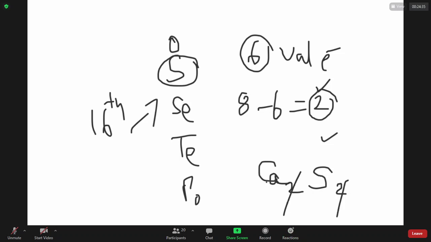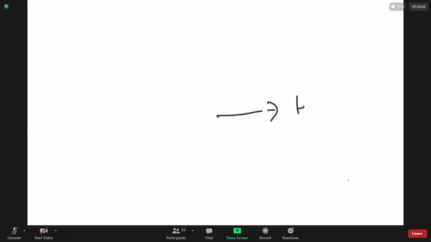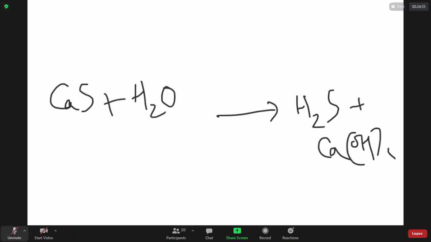Ca2S2, the 2 gets cancelled, I write CaS. So in order to prepare H2S, hydrogen sulfide, I take calcium sulfide and put water: H2S plus calcium hydroxide. Are we very clear?